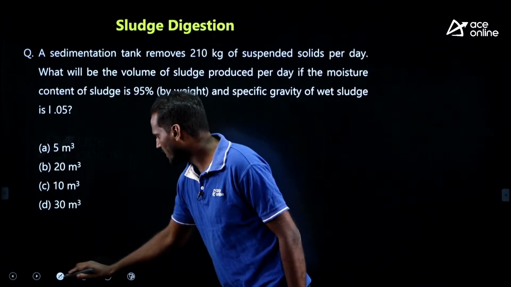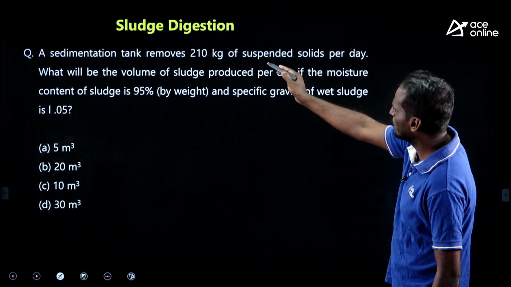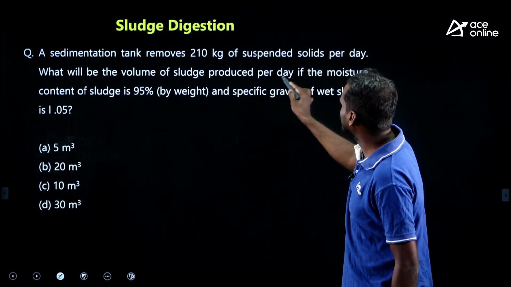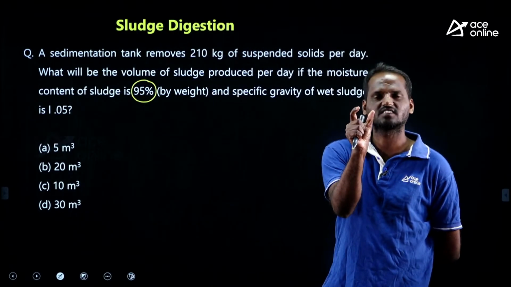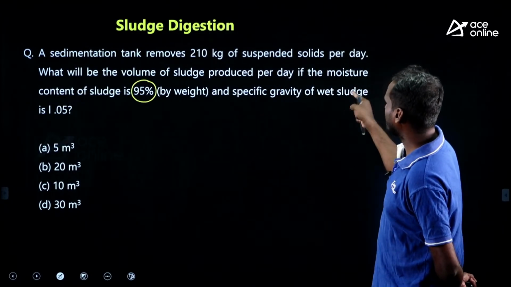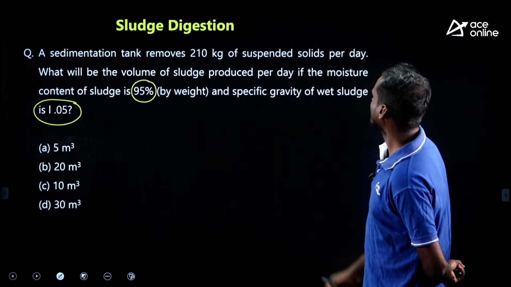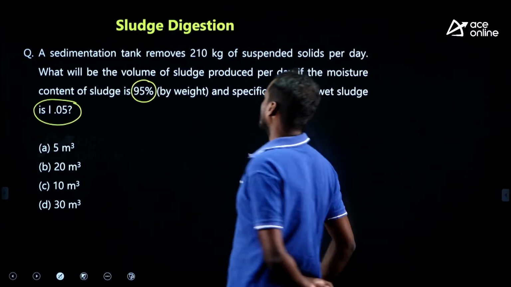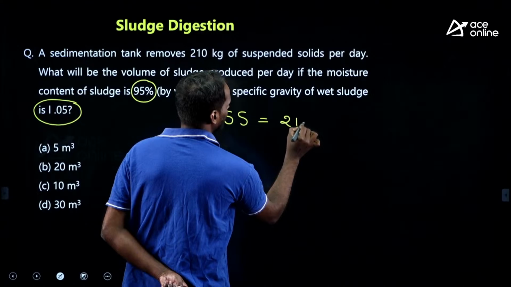Okay, sludge digestion. Look at this, very easy questions you can easily solve. A sedimentation tank removes 210 kg of suspended solids per day. What will be the volume of sludge produced per day if the moisture content of sludge is 95% by weight? Moisture content he has given 95%, it means 5% solids, right? And specific gravity of wet sludge he has given as 1.05. What is he asking? The volume of sludge produced per day. Suspended solids removed he has given 210 kg per day.